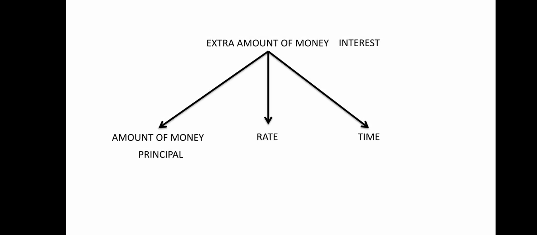Now let's talk about rate. Suppose you have taken 100 rupees from the bank or from your friend or from anyone, then most probably you will be paying rupees 10 extra. That is, you will return 100 rupees, and you will be paying rupees 10 as the extra amount of money, and it won't be rupees 1000.